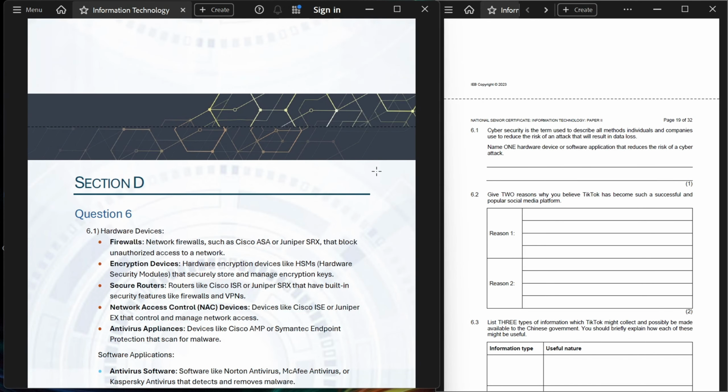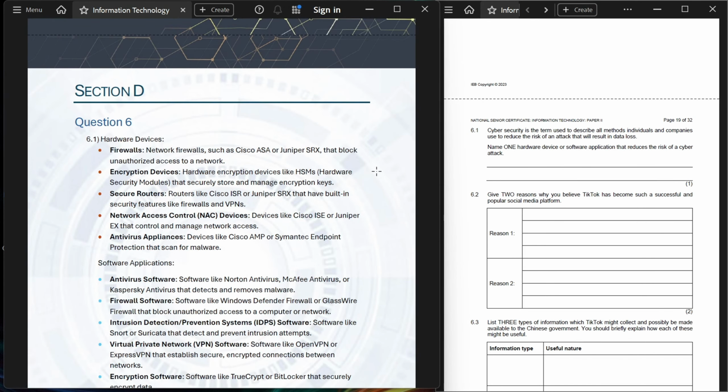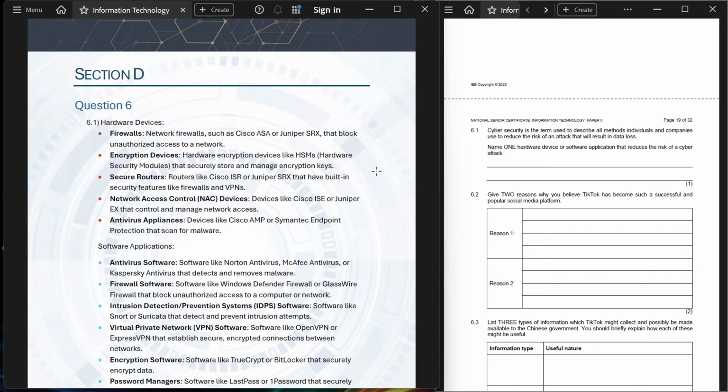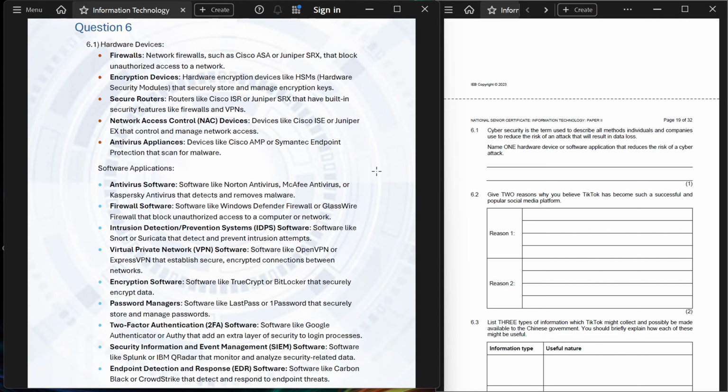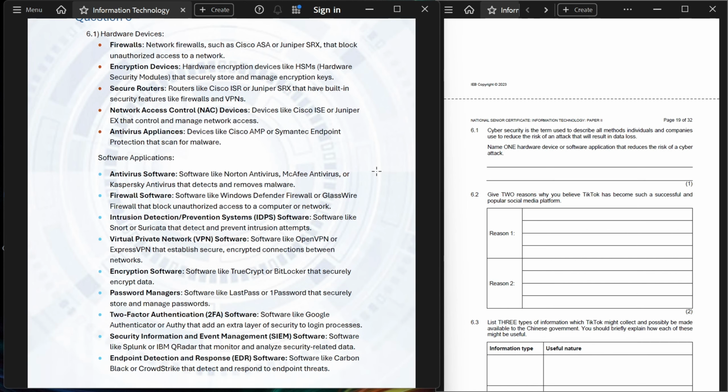Question 6.1. Hardware devices that you could give are firewalls. Network firewalls such as Cisco ASA or Juniper SRX that block unauthorized access to a network. Encryption devices. Hardware encryption devices like HSMs, which stands for hardware security modules, that securely store and manage encryption keys. Now, I'm not going to go through all of this, so just take a quick look after pausing and we'll move on.